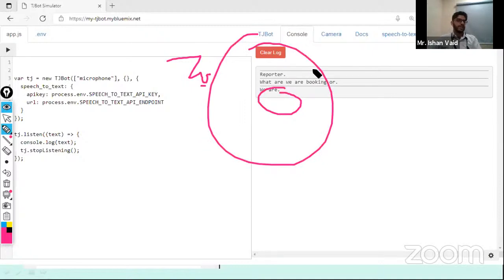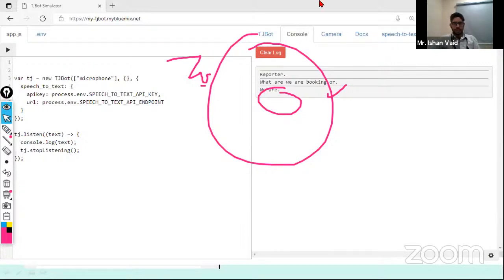This is a big challenge for the simulator, so the machine is not able to understand clearly. But when we work with the real hardware, the microphone is completely dedicated to the machine, so it will understand everything.